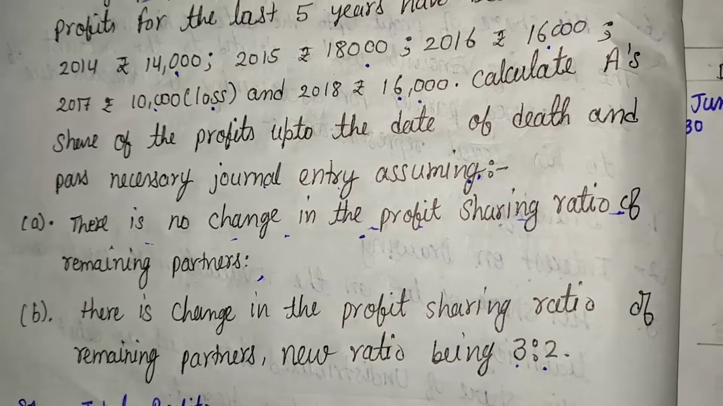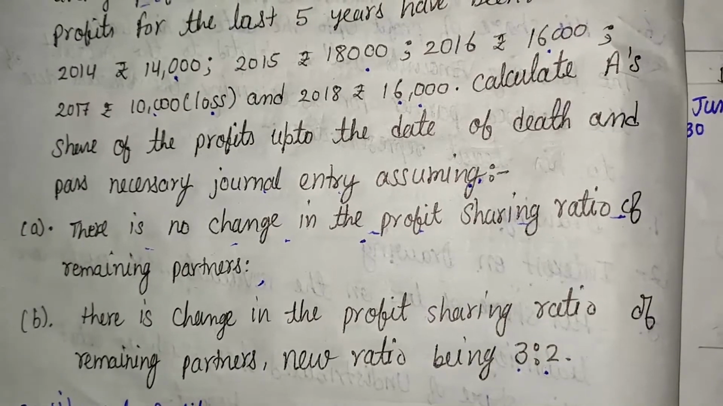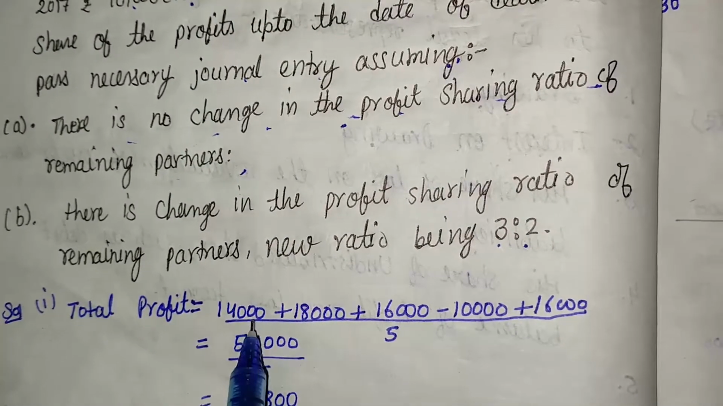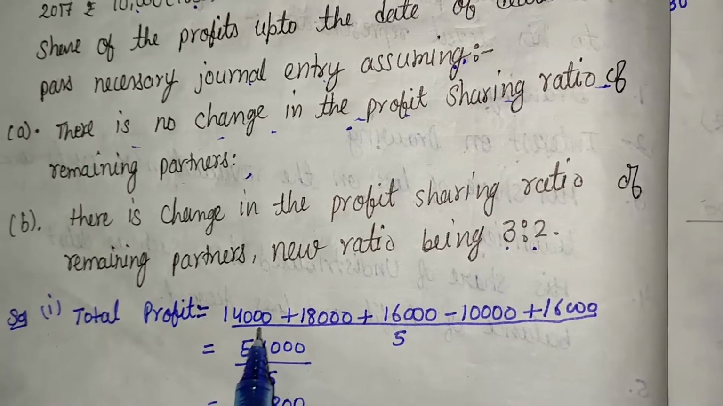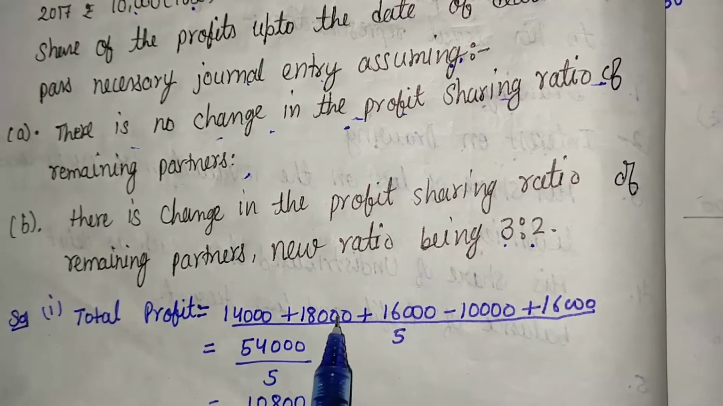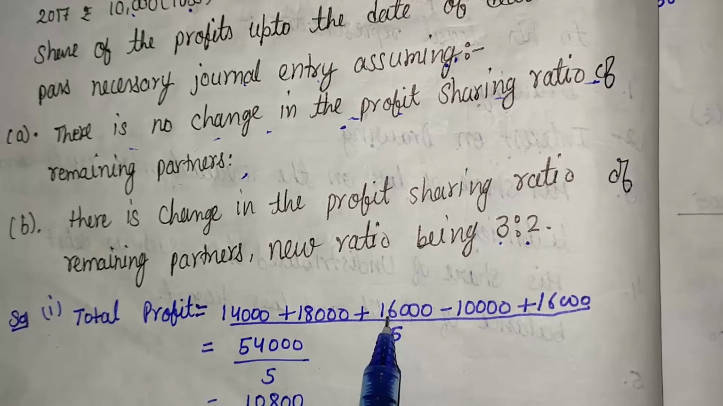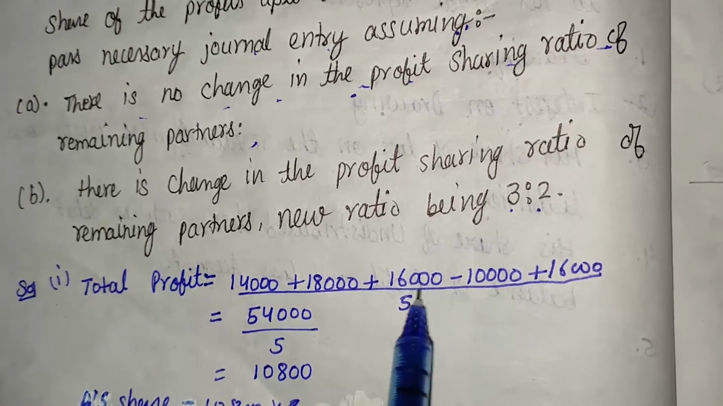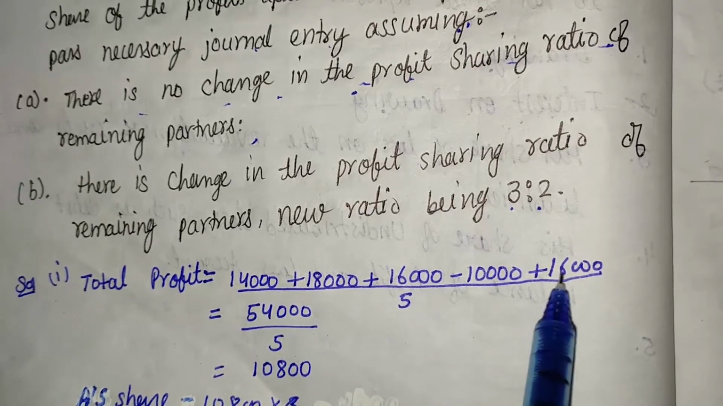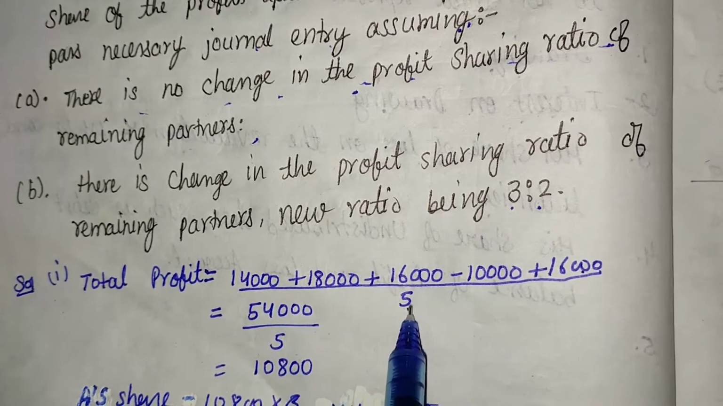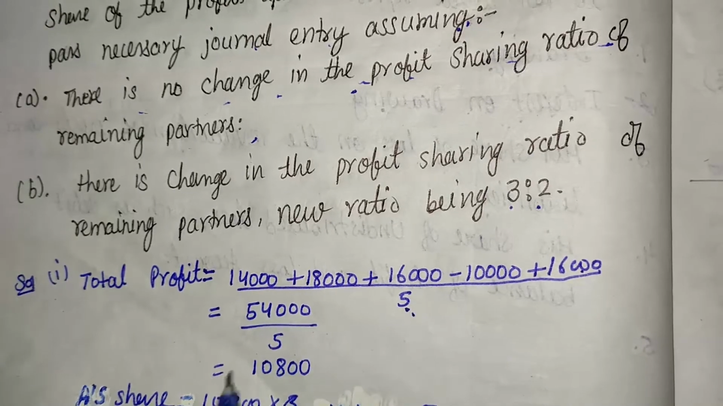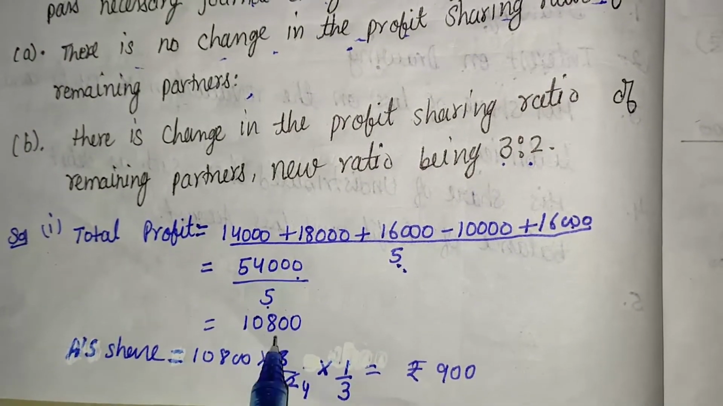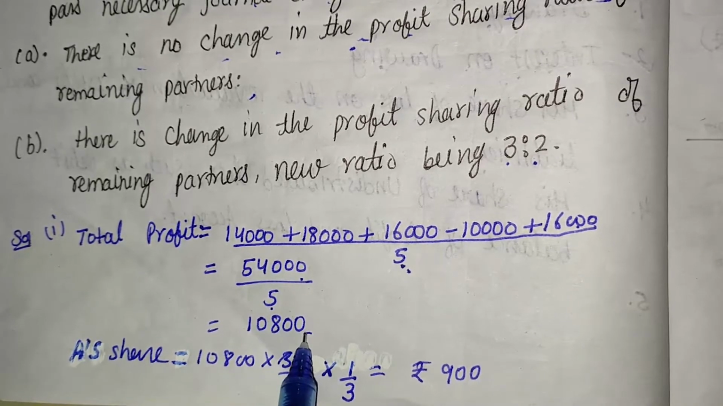So first of all, part 1. For this we will have to calculate the average profit, and the average profit is based on 5 years profit. Here the 5 years profit is 14,000, the second one is 18,000, the third one is 16,000, the fourth one is a loss of 10,000, so we deduct that amount, and the fifth one is 16,000. Divide by 5 because the total number of years is 5. The total of that is 54,000. Divide by 5 and we get the average profit, that is 10,800.